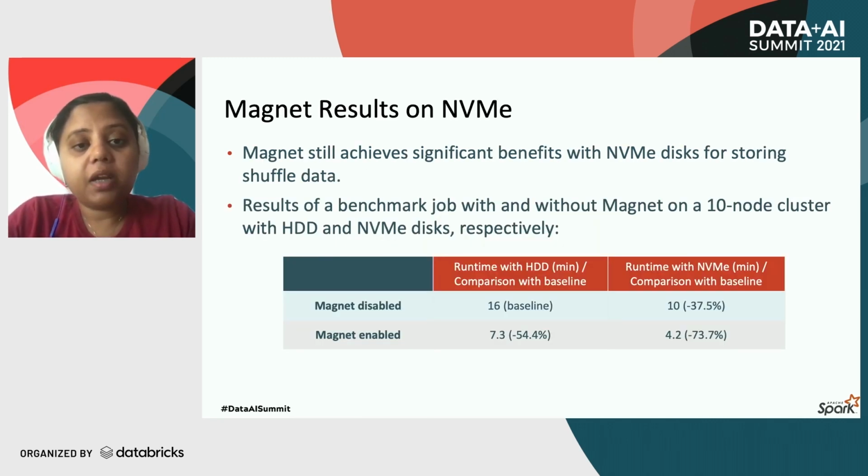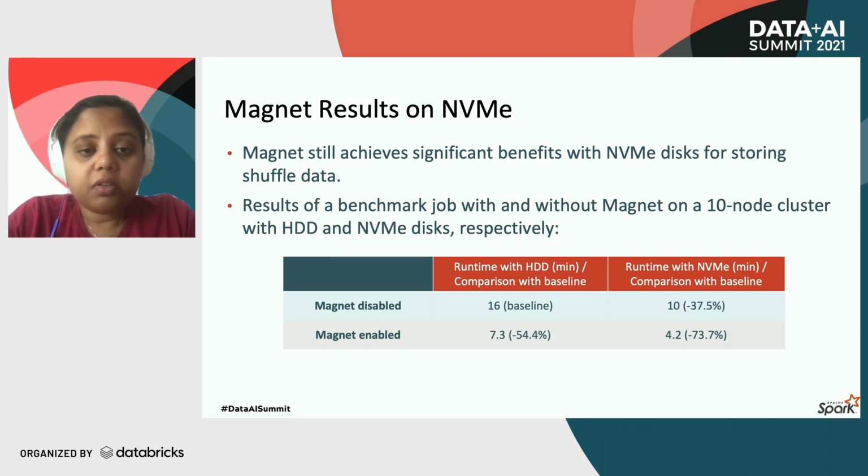Finally, we also compared the performance of Magnet with different disks. We ran a benchmark which shuffles around 800 GB of data on both NVMe and HDD. For this benchmark, we had set up two 10 node clusters where one was using HDDs and the other one was using NVMe disks to store the shuffle data. And we ran both Magnet enabled and disabled benchmark jobs on these two clusters, and the results are shown here in this table. Without Magnet, the benchmark on HDD took 16 minutes and on NVMe it took 10 minutes. With Magnet, the benchmark on HDD took 7.3 minutes and on NVMe it took 4.2 minutes.